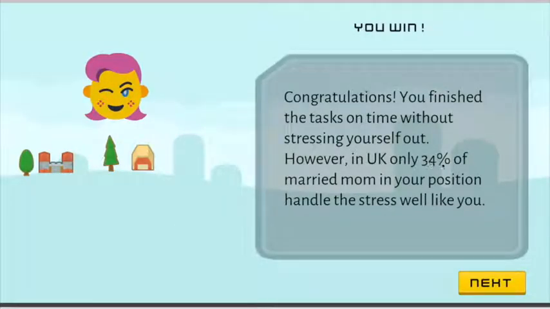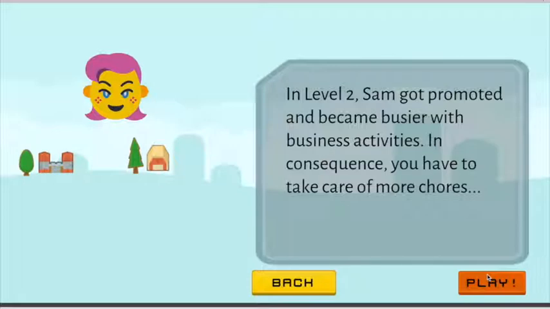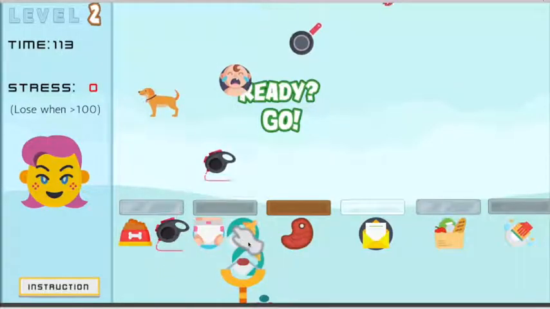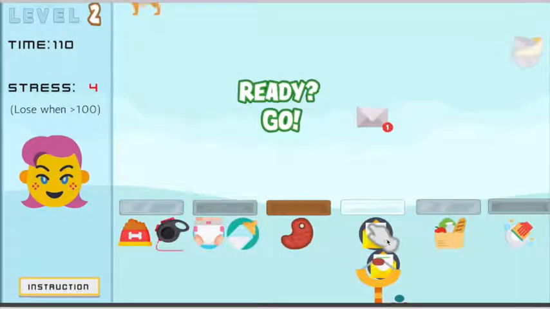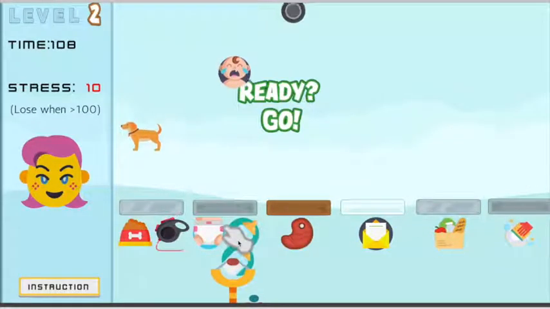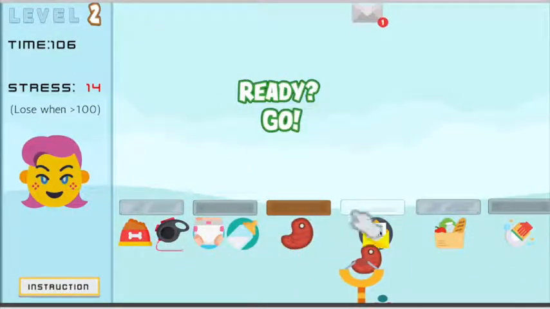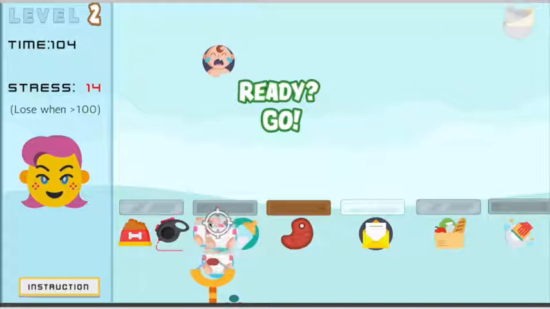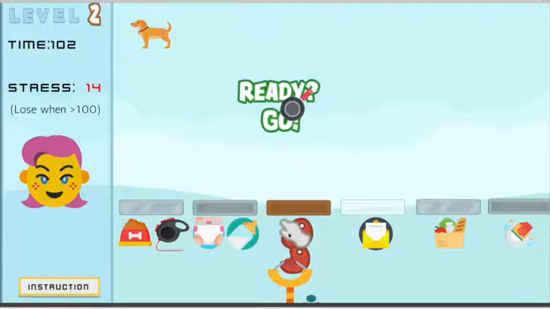With the narrative goals, Jen will get promoted. She becomes even busier. So, Jen will receive more and more frequent incoming work to do. The difficulty of winning the game grows. As a result, she might stress herself out.